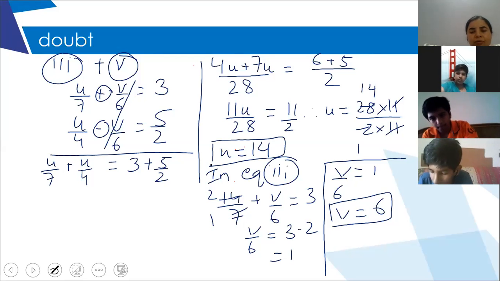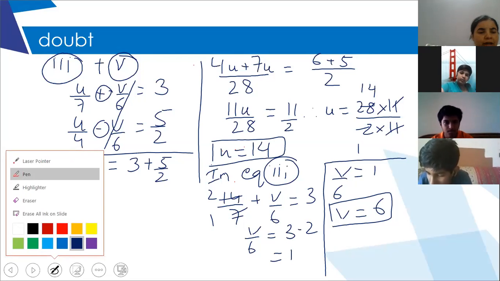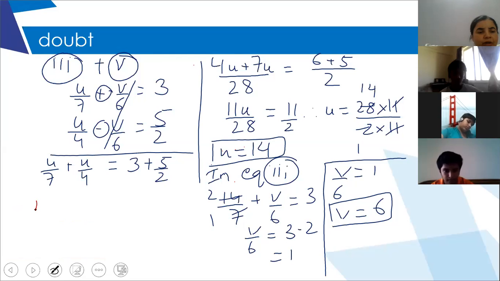And remember what were our x and y? We had assumed that 1 upon x is equal to u.